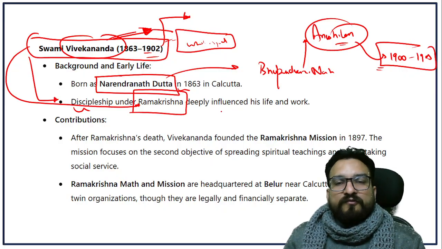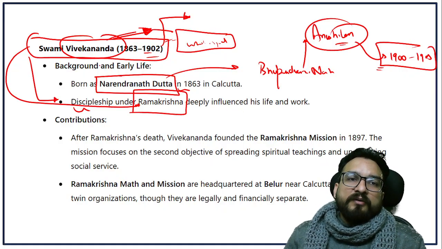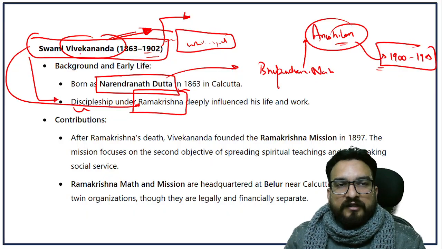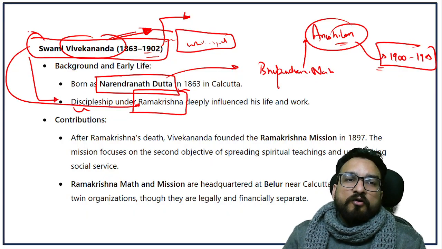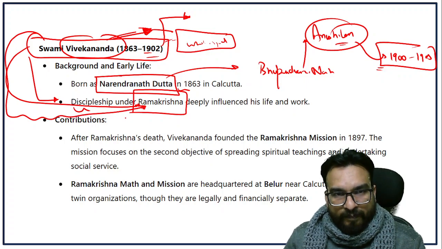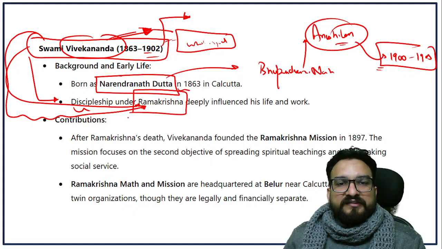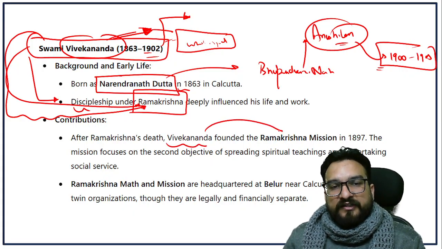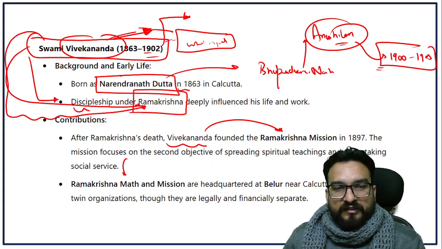And Ramakrishna's work influenced Swami Vivekananda to another level, so that Swami Vivekananda later on became the head of the Ramakrishna lineage. So after Ramakrishna's death, Vivekananda founded the Ramakrishna Mission and Ramakrishna Mutt, right?